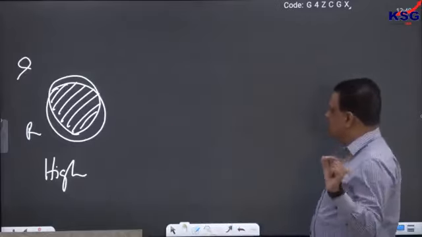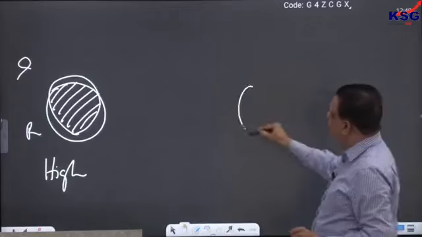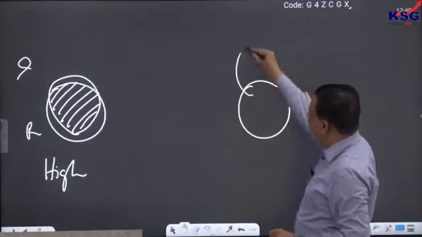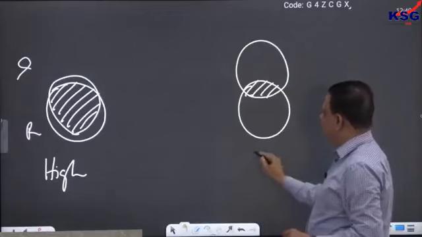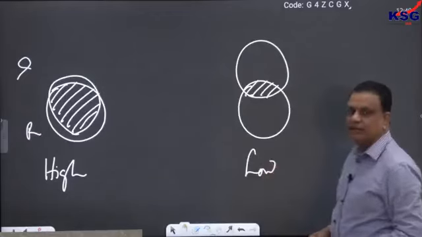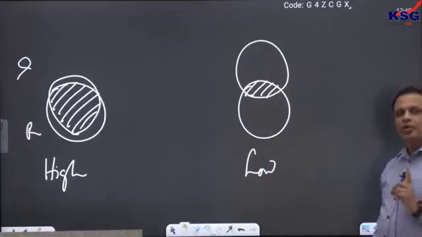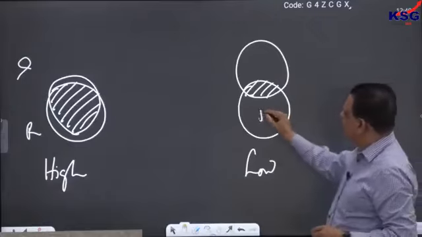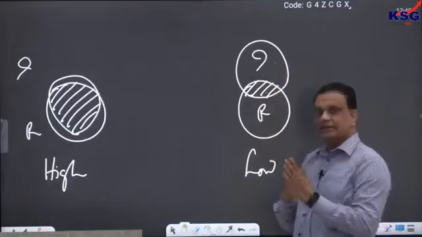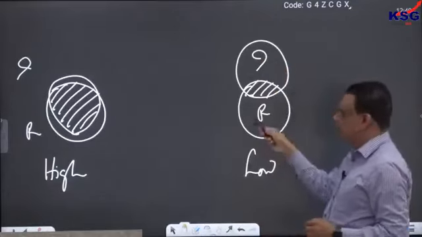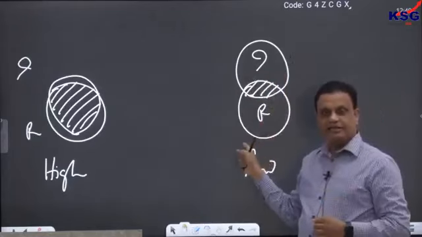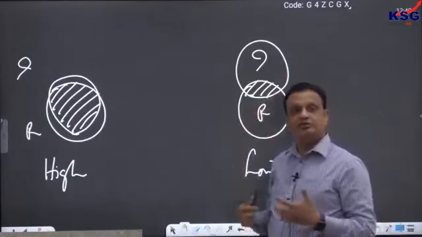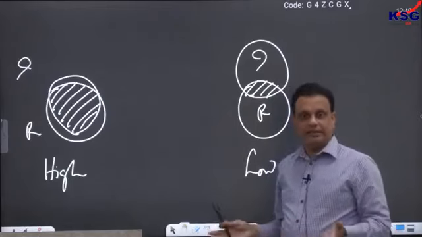On the other hand, suppose there is a person whose real self is this and whose ideal self is this. There is very little overlap between the two. Then we will say that this person has low integrity. Why so? Because his real self and his ideal self are disintegrated. What he does and what he thinks he should be doing are two different things. What life he is living and what life he thinks he should be living are two different things.